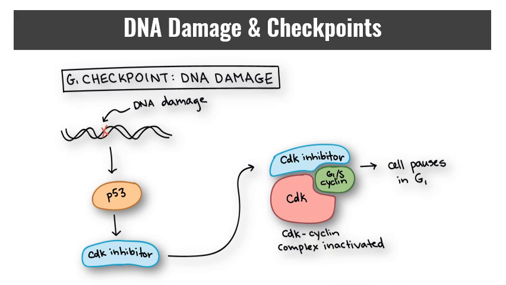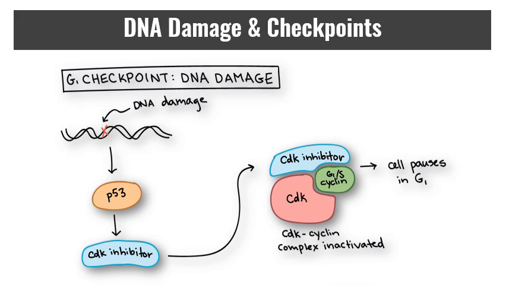DNA damage can and will happen in many cells of the body during a person's lifetime, for example, UV rays from the sun. So cells must be able to deal with this damage, fixing it if possible, preventing the cell division if not. The key to the damage is going to be these tumor suppressor genes like p53, which are described as the guardian of the genome. p53 works on multiple levels to ensure that cells don't pass on damaged DNA.